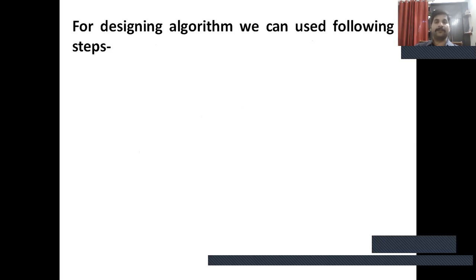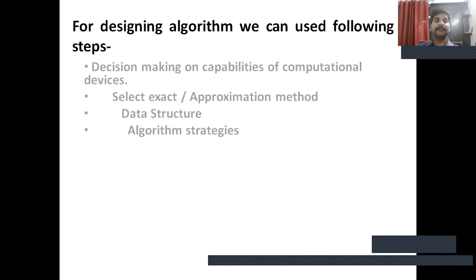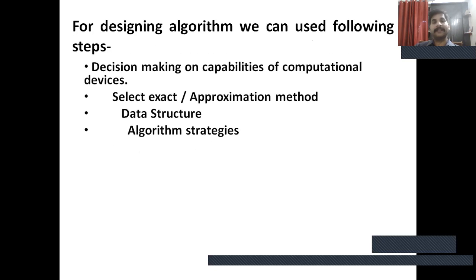For designing an algorithm, we can use the following steps. First, decision making and capabilities of computational devices. After this, we study which type of method is used for designing the algorithm, like exact method or approximation method, which type of data structure is used, and what type of algorithm strategies are used.